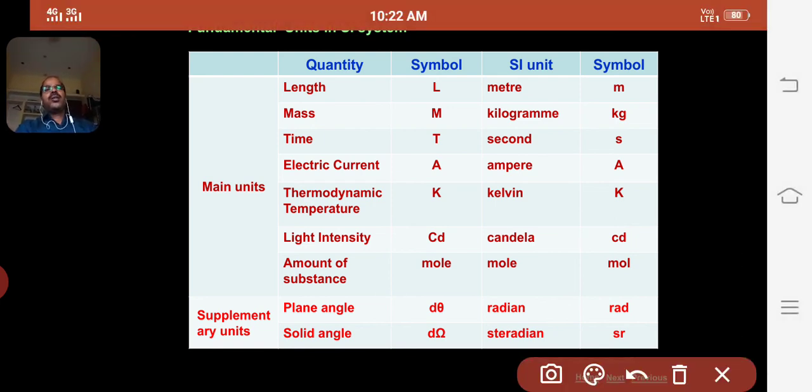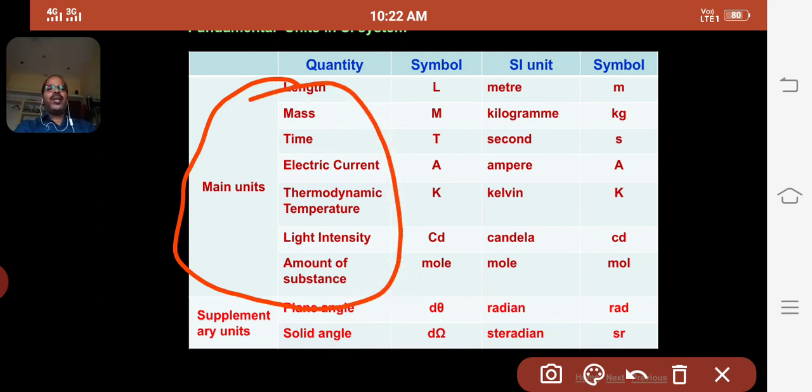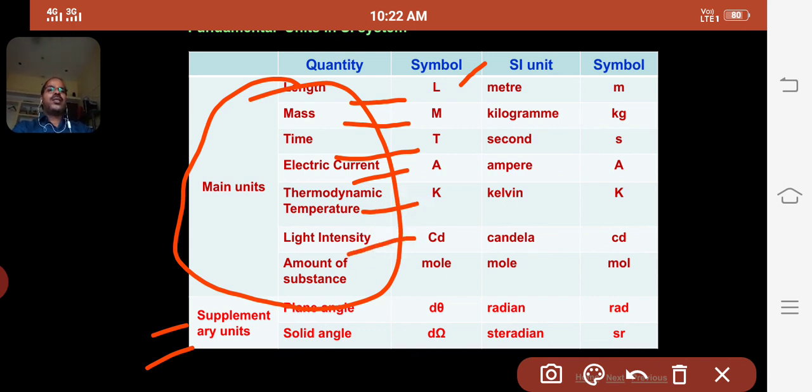Of these, seven are the main fundamental quantities and the last two are supplementary or complementary. The symbol for length is L, mass M, time T, electric current A, thermodynamic temperature K, light intensity CD, amount of substance mole, plane angle d theta, solid angle d omega. This letter is called omega.